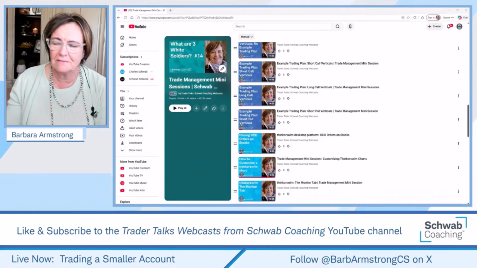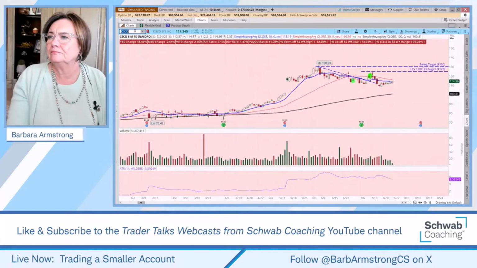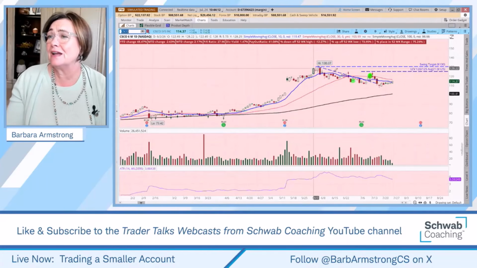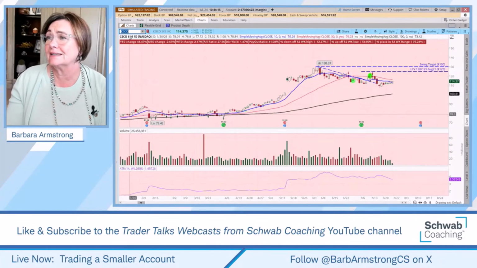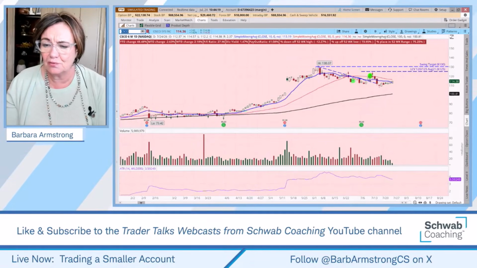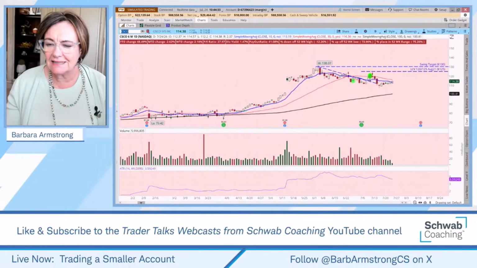We can come back here. Yeah, I look at this as a diagonal resistance breakout. And in spite of this recent pullback, this stock is still up 48% year to date. So it's been pretty bullish, but that doesn't mean that the tides can't change.